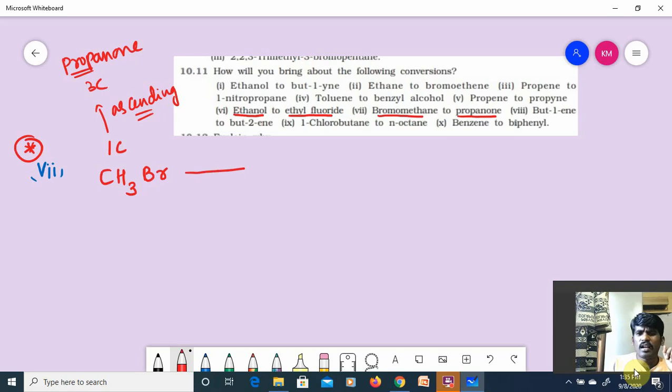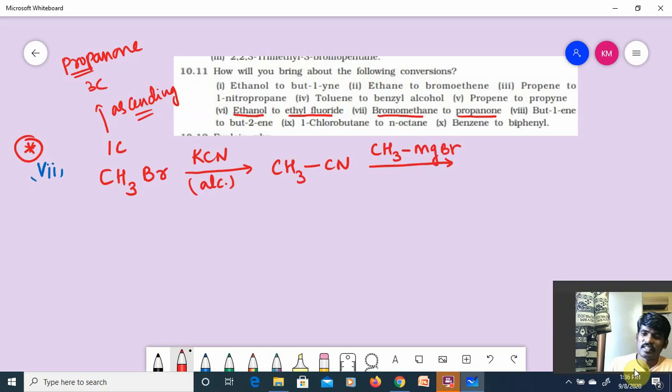So CH3Br, ascending means at least 2 carbons have to increase now. To convert bromomethane to propanone, 2 carbons have to increase. Then I have alcoholic KCN. Then CH3Br can be converted into CH3CN. Thank God I have increased 2 carbons. Still 1 more carbon I have to increase. For that, what I'll do?